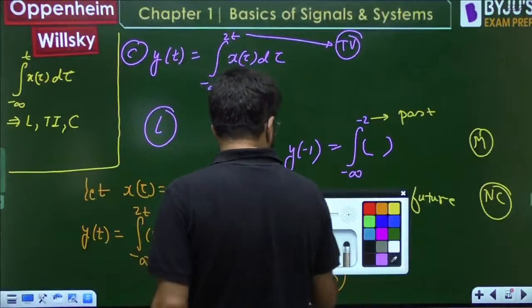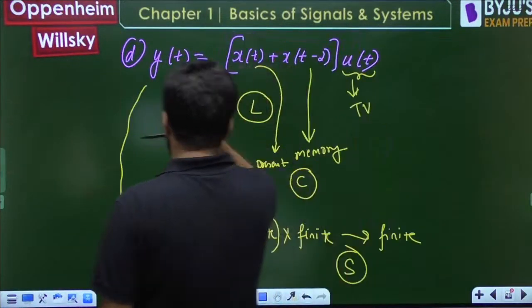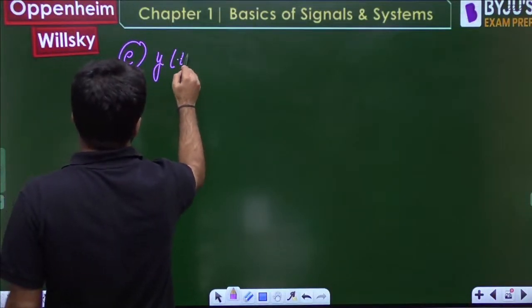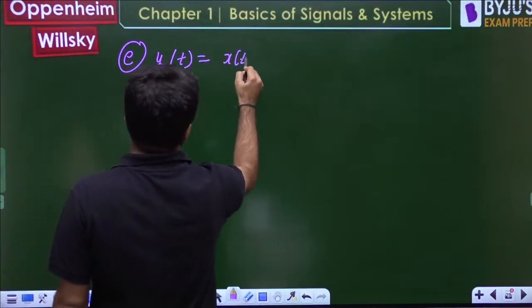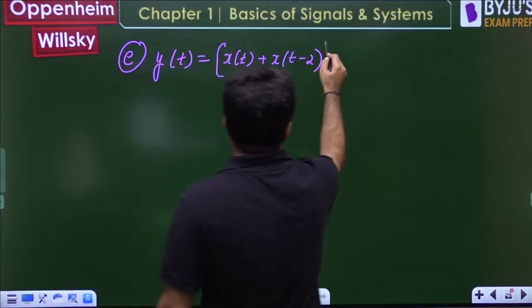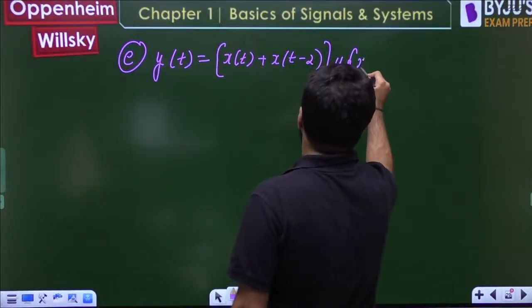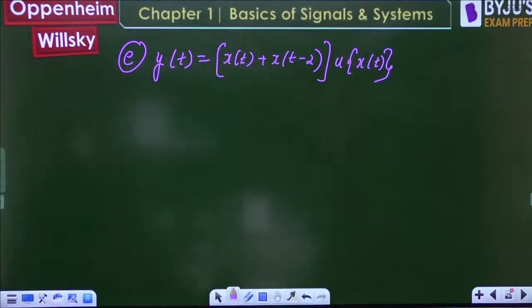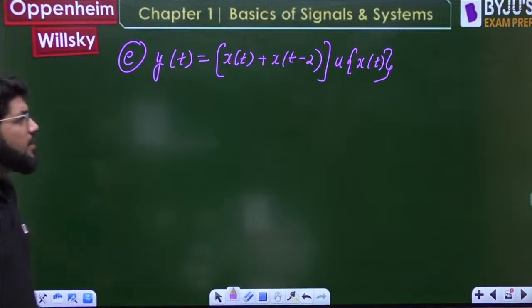In the E part, I will multiply by u of x(t). So [x(t) + x(t-2)] whole multiplied by u of x(t). Not u(t), but u of x(t).